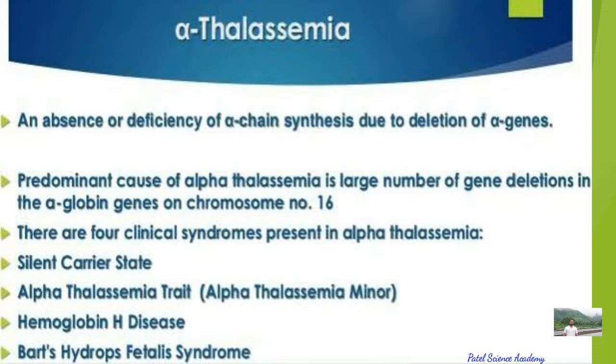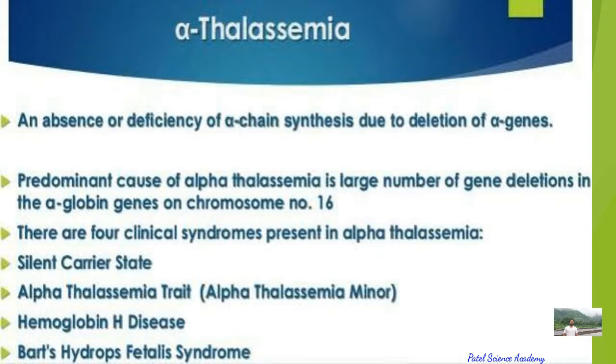So 2 alpha chains plus 2 beta chains together make a hemoglobin, and the synthesis of the alpha chain is controlled by two closely linked genes, called HBA1 and HBA2, on chromosome number 16.